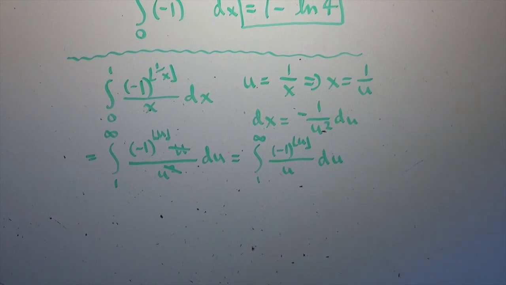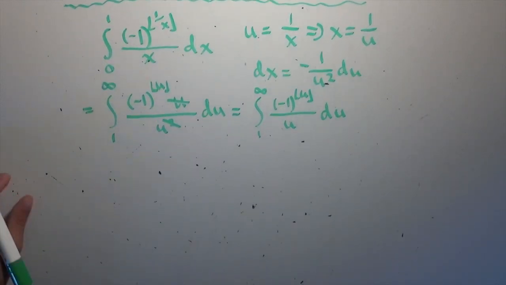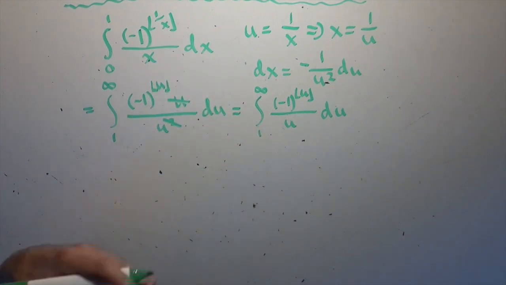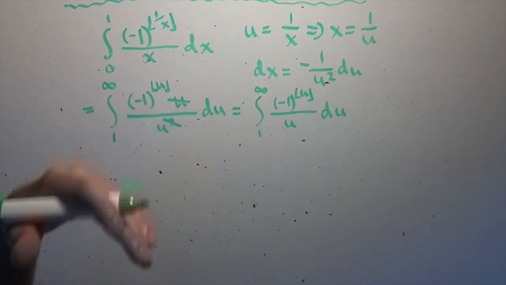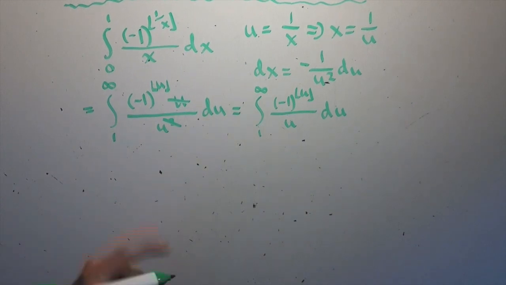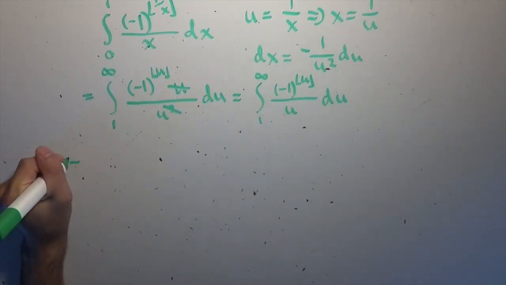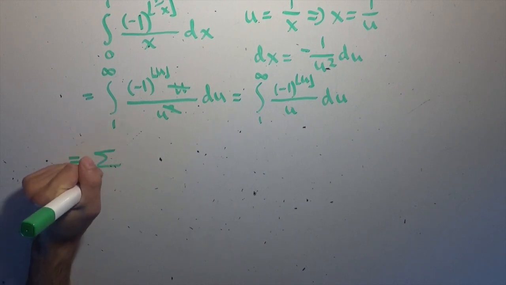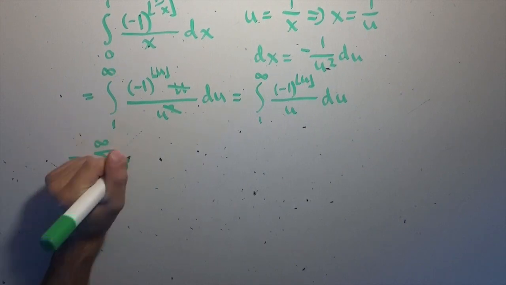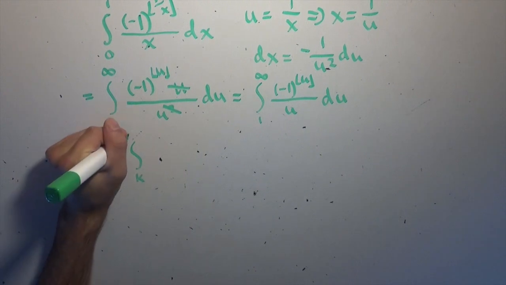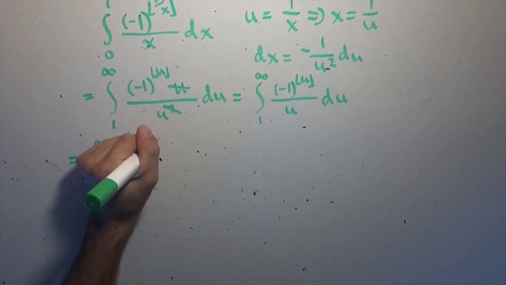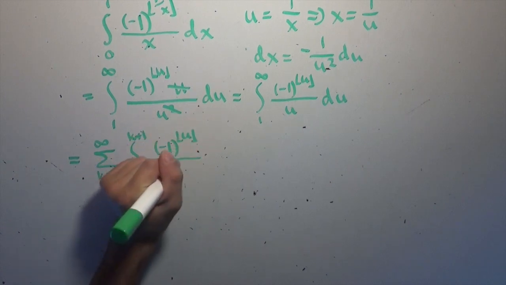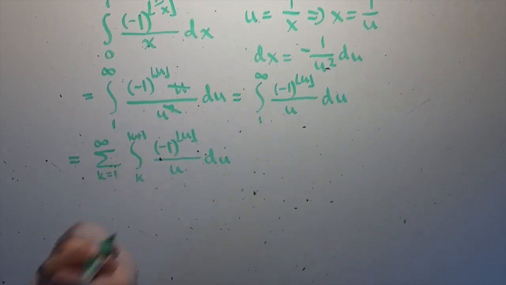And we're going to utilize the exact same tactic that Michael did, where he realized that this integral from 1 to infinity is just the same as the integral from 1 to 2, plus the integral from 2 to 3, then 3 to 4, all the way up to infinity, which means we can rewrite this as an infinite sum. So we have the sum from k equals 1 to infinity of the integral from k to k plus 1 of -1 to the power of the floor of u all over u du.